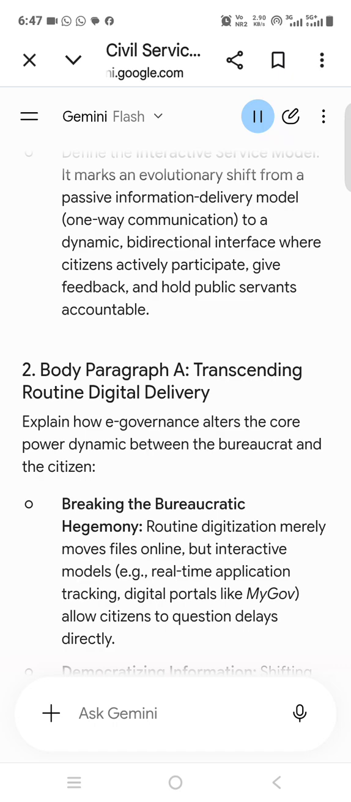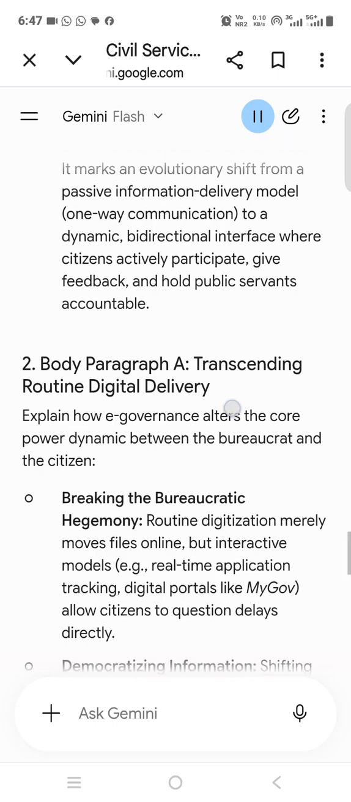10. Body paragraph B, enhancing transparency and accountability, examples and mechanisms. Direct grievance resolution: systems like CPGRAMS or state-level portals, e.g., Spandana in Andhra Pradesh, compel civil servants to respond to citizen issues within a fixed time window, creating a visible trail of accountability.